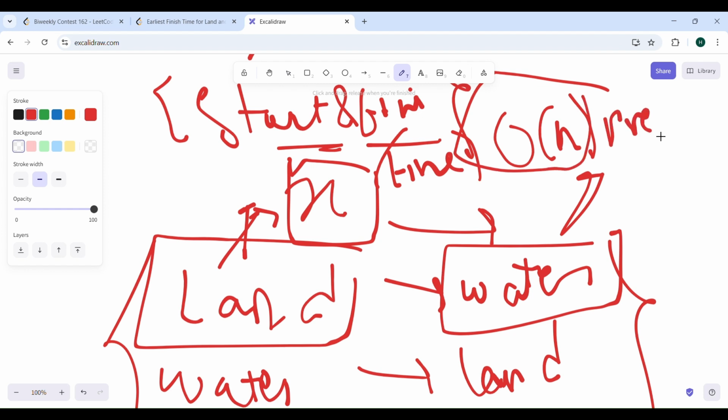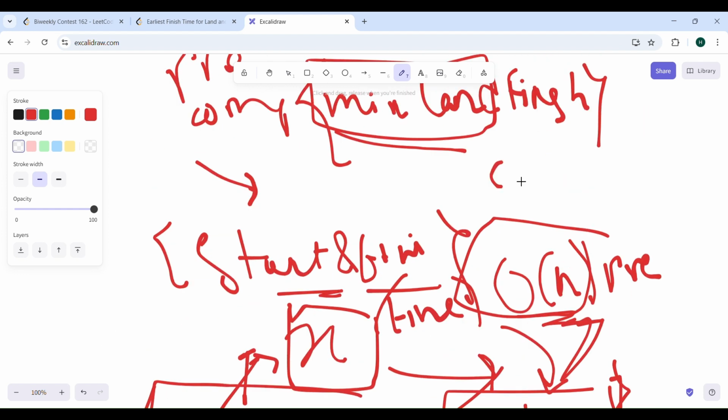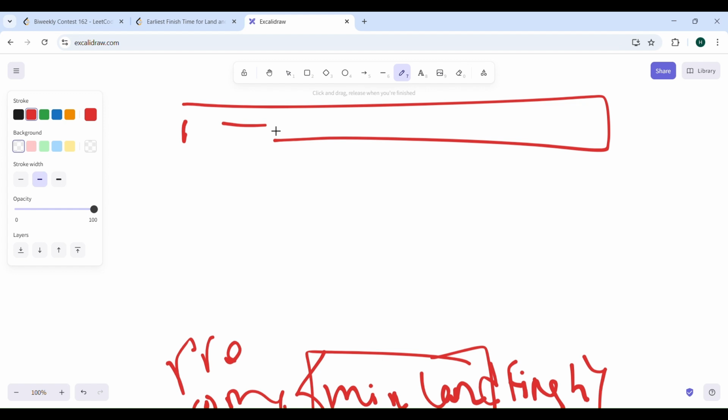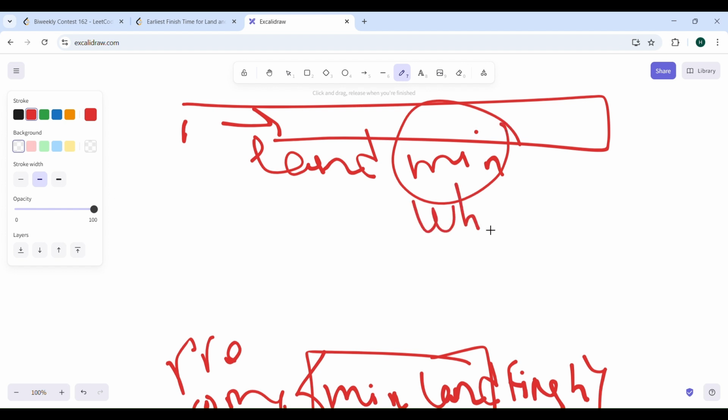After finding this, you can go to the water rides and find which will give you the minimum value. So this will be big O of n plus n, not big O of n square. I'm saying first pre-compute the value, traverse the land values, and find the minimum one, the one which will finish early. Sorry for the handwriting, man.